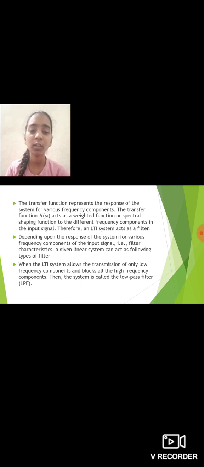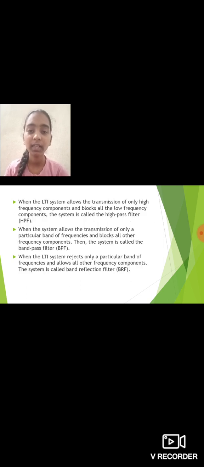When the LTI system allows the transmission of only low frequency components and blocks all the high frequency components, the system is called a low pass filter. When the LTI system allows the transmission of only high frequency components and blocks all the low frequency components, the system is called a high pass filter. When the system allows the transmission of only a particular band of frequencies and blocks all other frequency components, the system is called a band pass filter. When the LTI system rejects only a particular band of frequencies and allows all other frequency components, the system is called a band reflection filter.